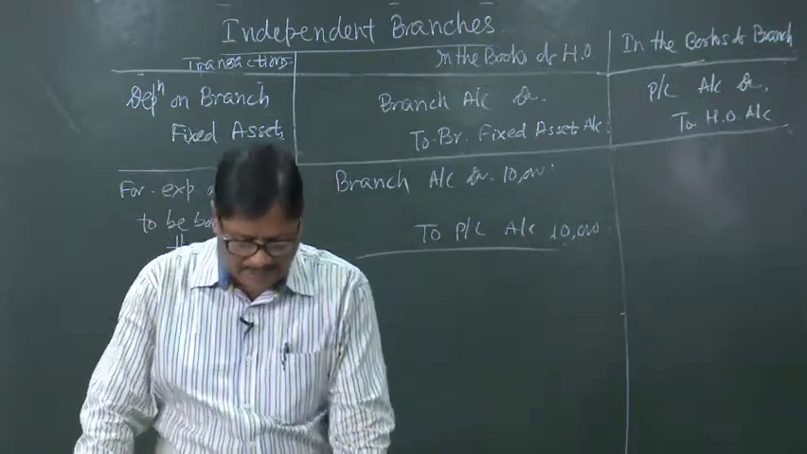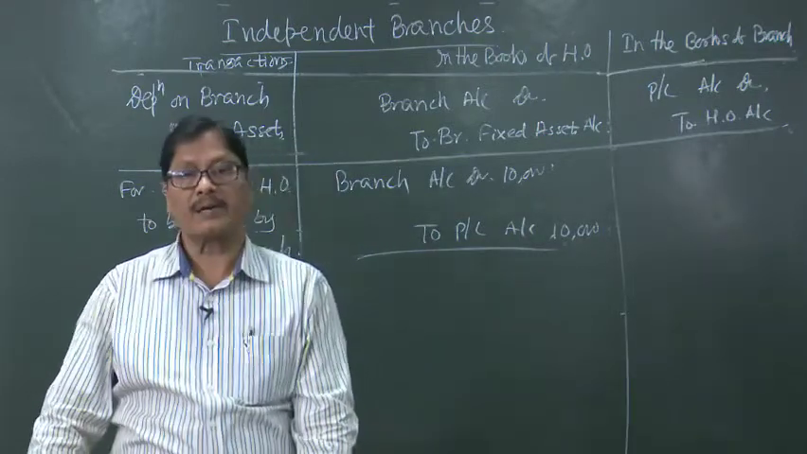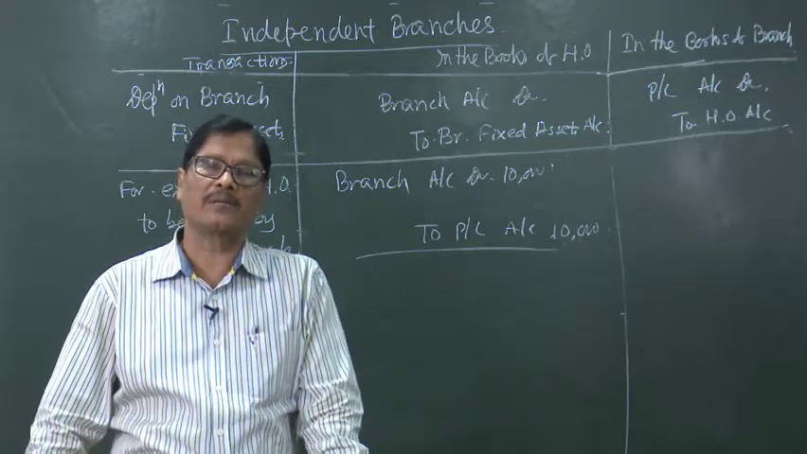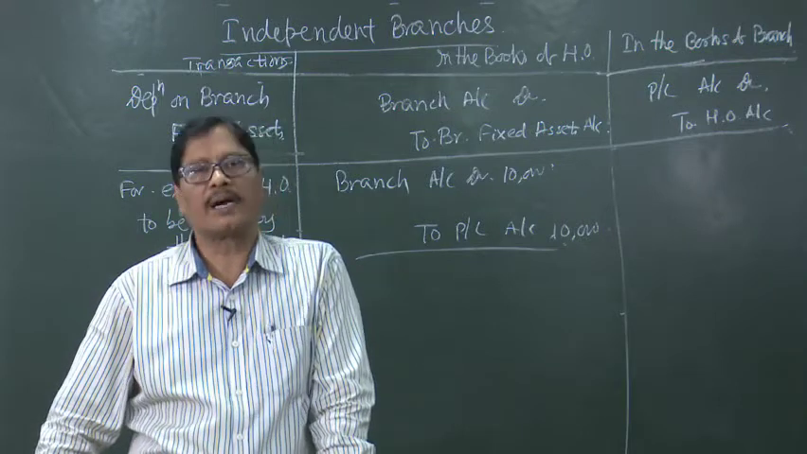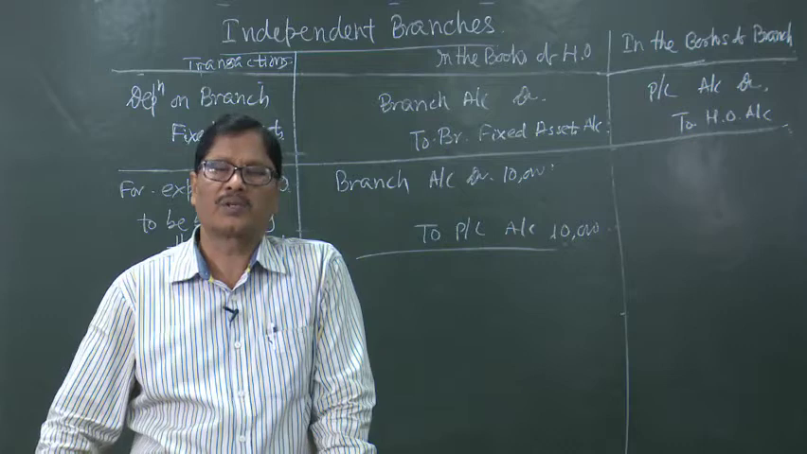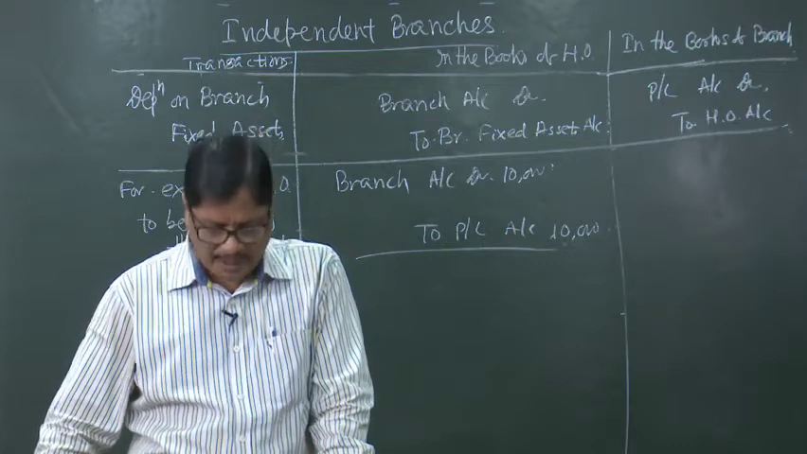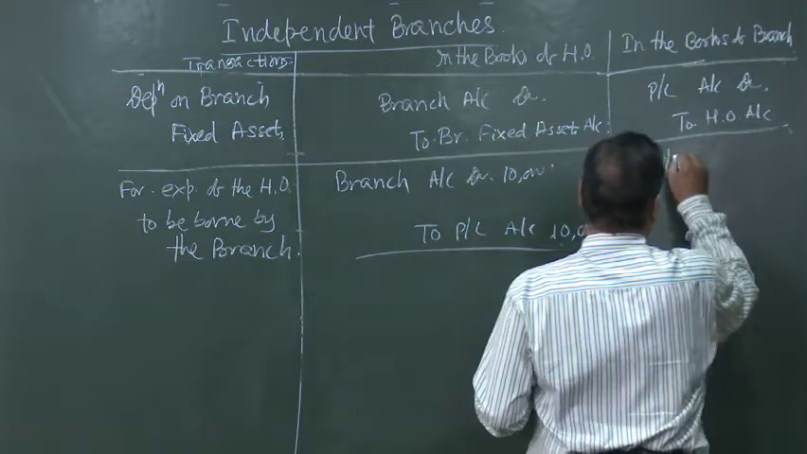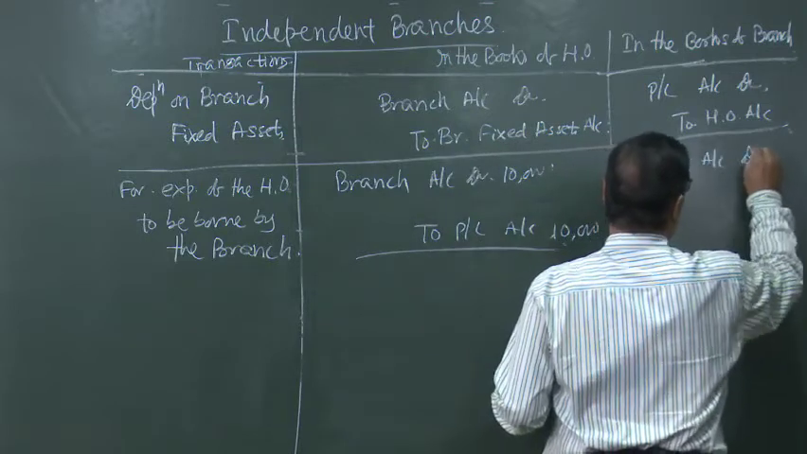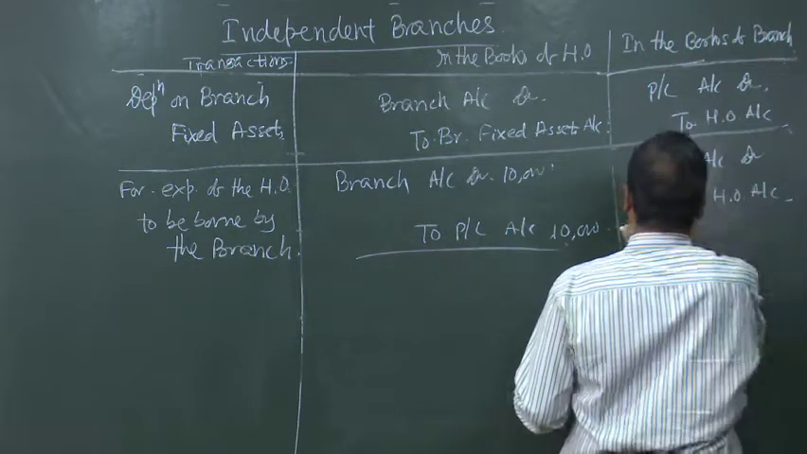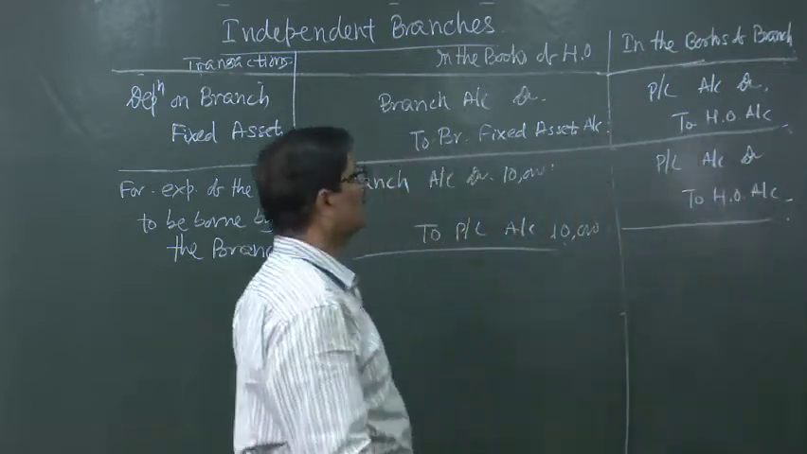Similarly, in the branch, they will debit their profit and loss account, because they cannot write advertisement account anymore, because the account has already been closed and transferred to the profit and loss account. So, they will write profit and loss account debited to head office account. This will be the entry in the books of the branch.